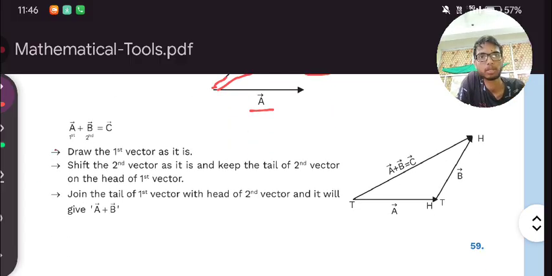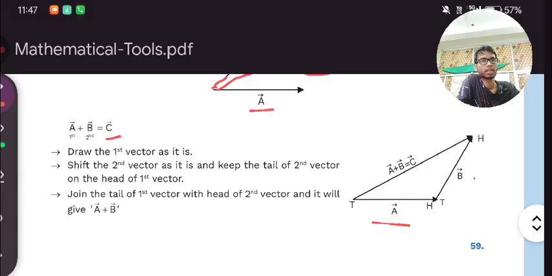So here what is happening? This is first, this is second, and third will be this. We draw the third vector as C. Draw the first vector as it is, then shift the second vector as it is and keep the tail of the second vector on the head of the first vector.